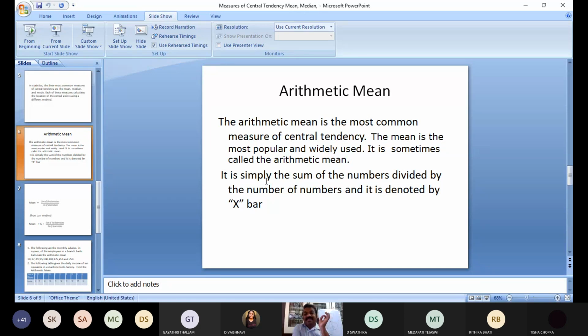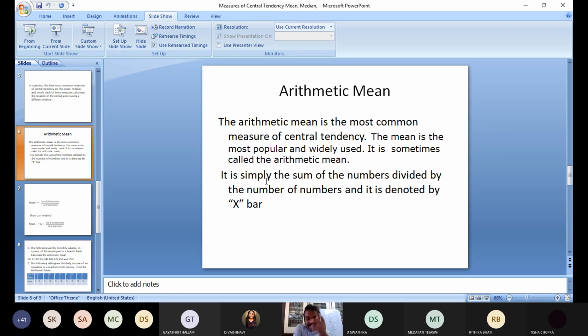In the statistical world, it is called arithmetic mean. So what do you mean by arithmetic? Numerical. Arithmetic means numerical. So the arithmetic mean is the most common measure of central tendency. It means the most popularly and widely used. Whatever it may be, in simple language you can call it an average.